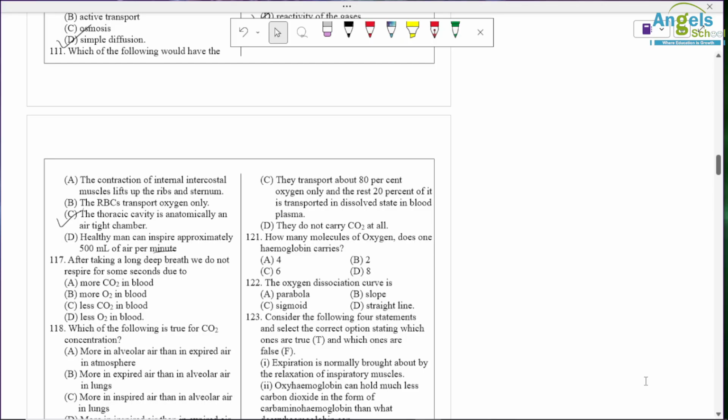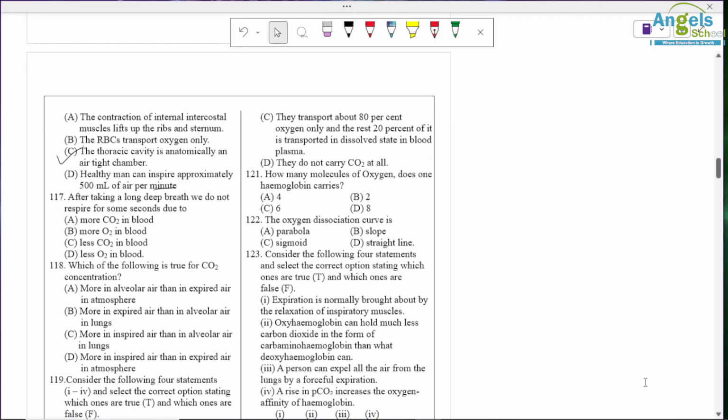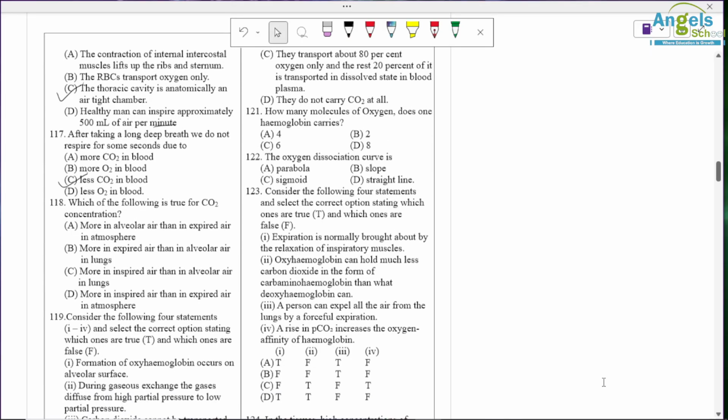After taking a long deep breath, we do not respire for some time because in our blood less CO2 is present. Now, oxygen is not measured by sensory. Which of the following is true for CO2 concentration? CO2 is more in alveolar air than expired air in the atmosphere. The CO2 pressure is more.